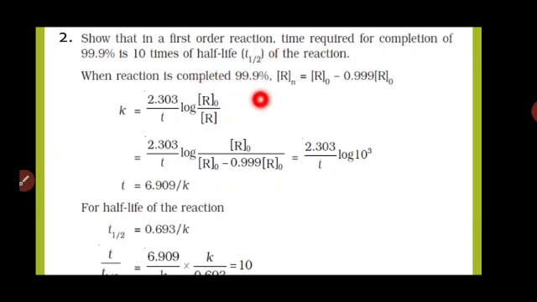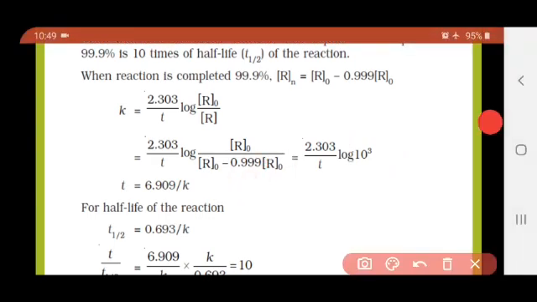Substituting this R value and taking R0 common from the denominator, we will get 1 minus 0.999, that is nothing but 0.001, which is 10 to the power minus 3. When it goes to the numerator, it becomes 10 to the power 3, and R0 gets cancelled. Did you understand this step?